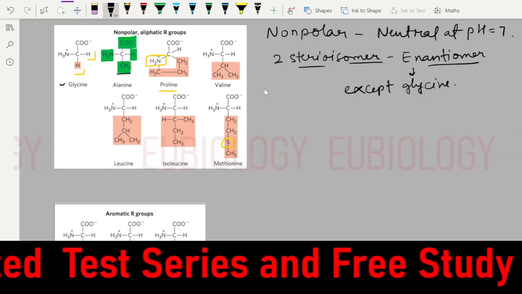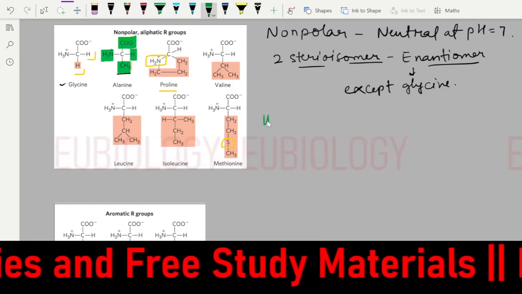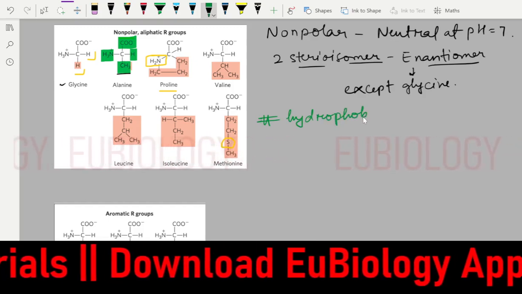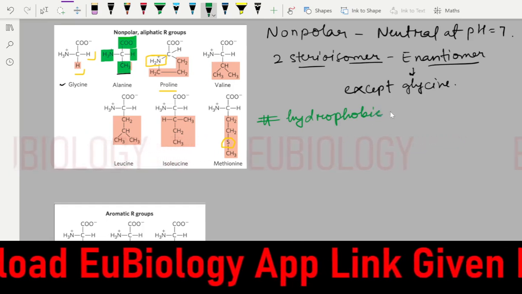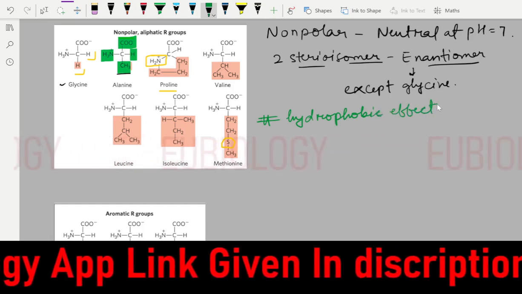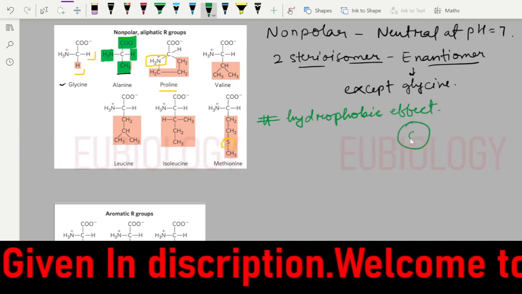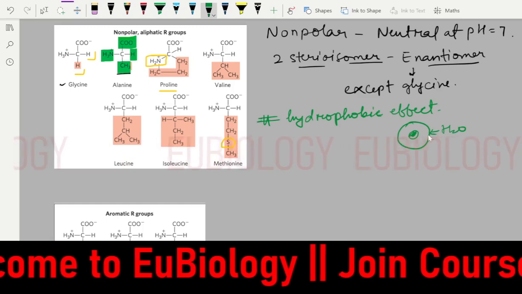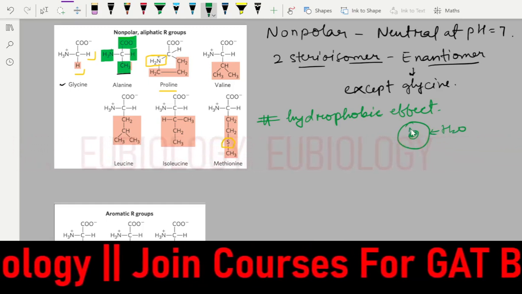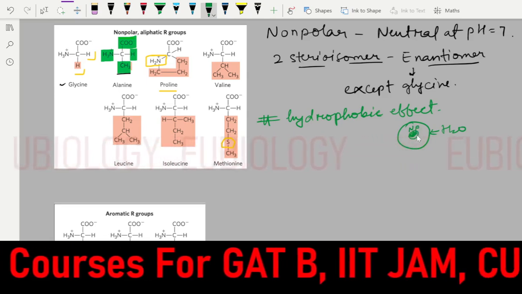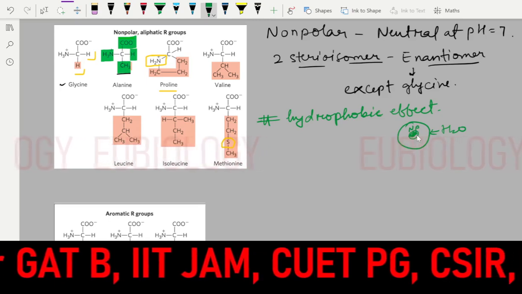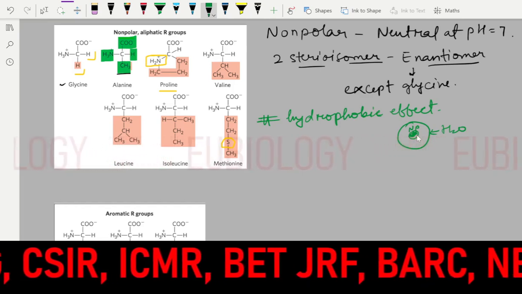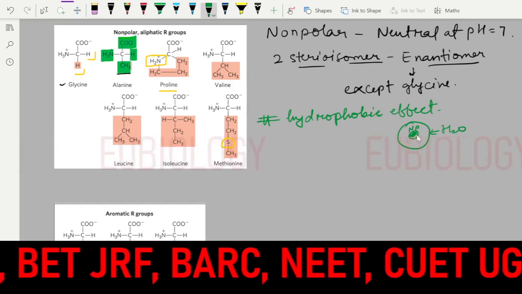These non-polar amino acids are unique in nature because they give the hydrophobic effect. What is the meaning of the hydrophobic effect? Whenever they are present in a protein, they sit in the center of the protein. So they will not have any contact with the water outside. Outside water will contact only the polar ones, but the non-polar amino acids will be in the center, stabilizing the protein with the hydrophobic effect.